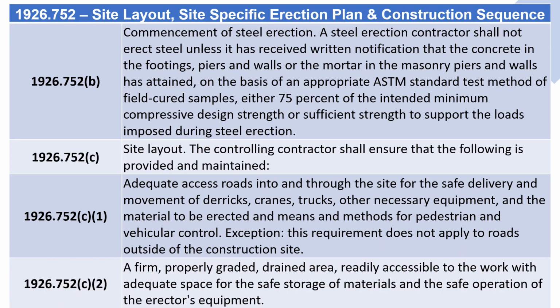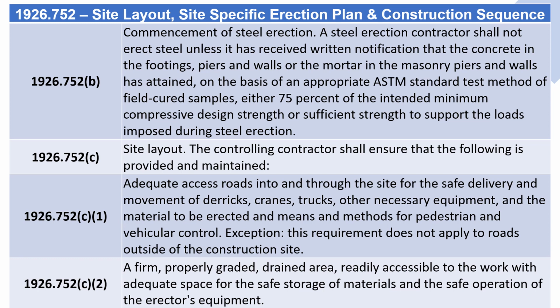1926.752(b). Commencement of steel erection. A steel erection contractor shall not erect steel unless it has received written notification that the concrete in the footings, piers and walls, or the mortar in the masonry piers and walls, has attained, on the basis of an appropriate ASTM standard test method of field-cured samples, either 75% of the intended minimum compressive design strength or sufficient strength to support the loads imposed during steel erection.